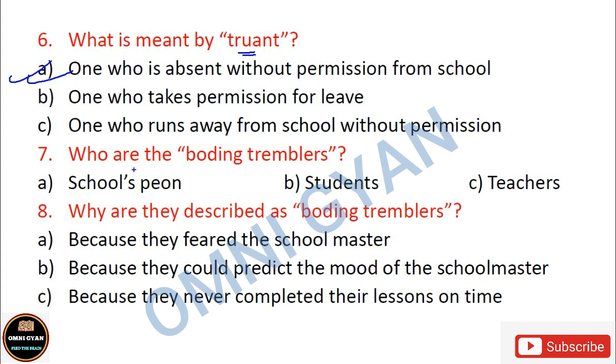Number 7, who are the boding tremblers? तो boding tremblers कौन है? सबसे पहले तो आपको मीनिंग जानना है. You must know the meaning, but before that, just tell me who are the boding tremblers? Schools peon, students या टीचर्स? कौन सा ऑप्शन आपको सही लगता है? बहुत ईजी है. अगेन इट इज़ ऑप्शन बी, स्टूडेंट्स आर द बोर्डिंग tremblers. Okay, the students of this village school, they are the boarding tremblers.